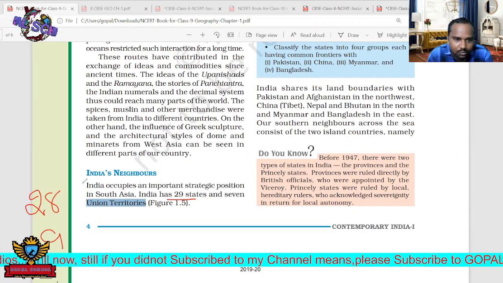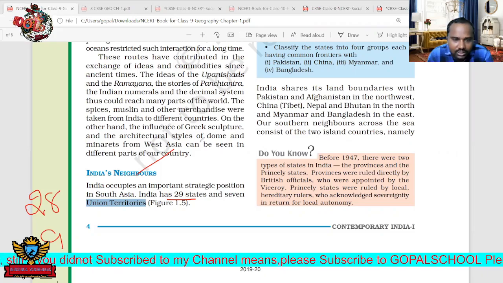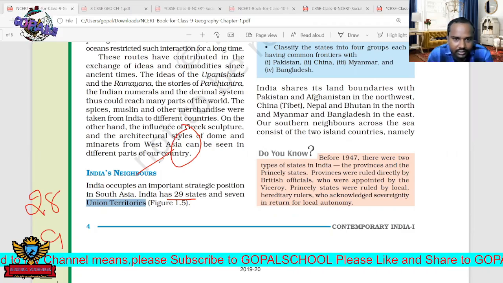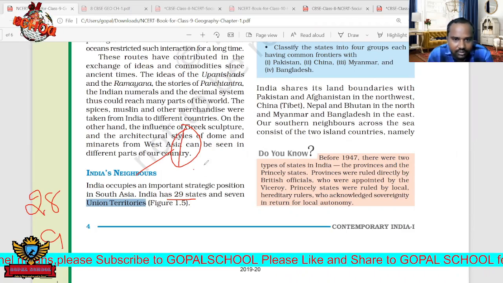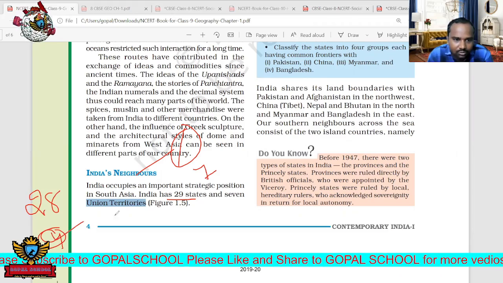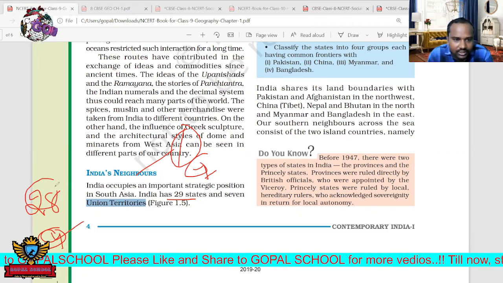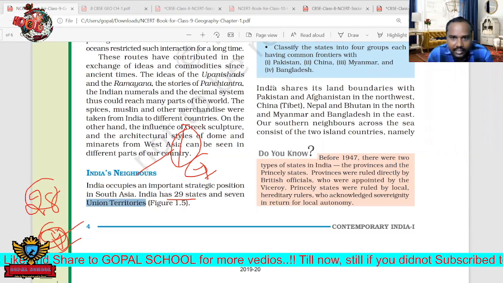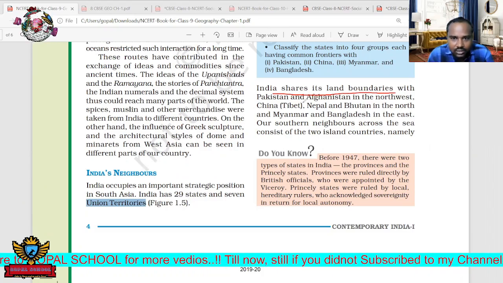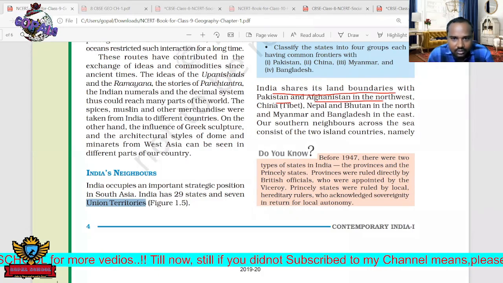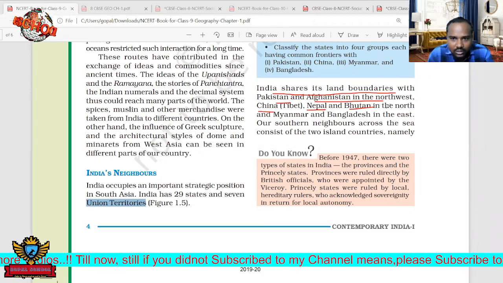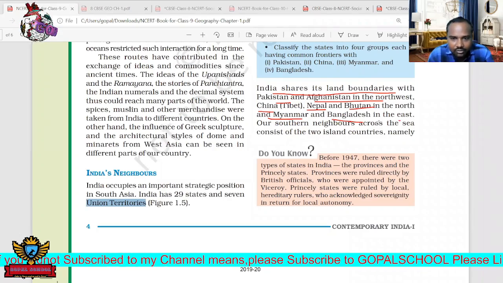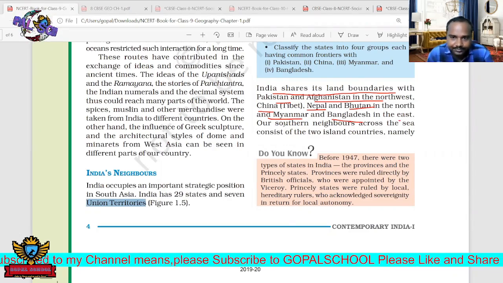Now Jammu and Kashmir is lost as a state, so it is not a state. One state was reduced, and this state was split into two union territories. Previously just 7 union territories were there, so 2 union territories were added from Jammu and Kashmir. That's why there are a total of 28 states and 9 union territories. India shares its land boundaries with Pakistan and Afghanistan in the northwest, Nepal and Bhutan in the north, and Myanmar and Bangladesh in the east. These are the other countries which share boundaries with India.